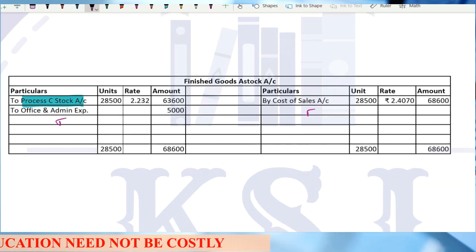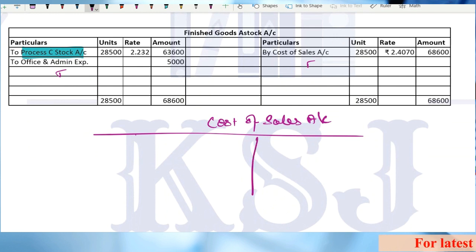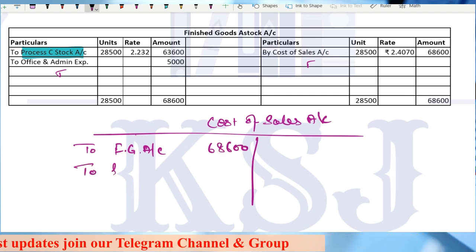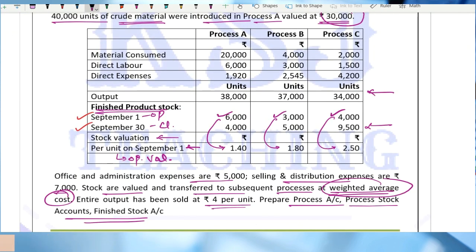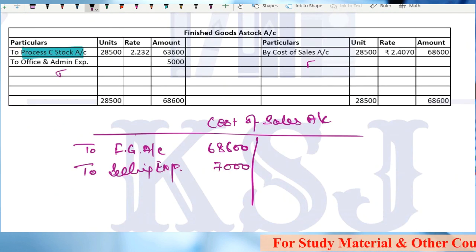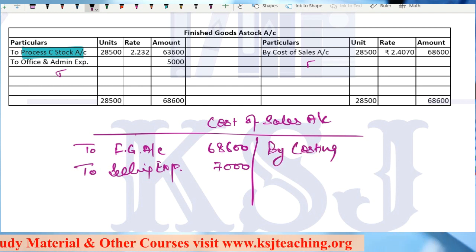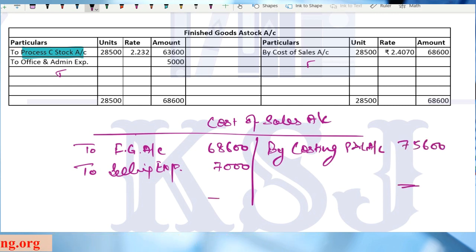If you are required to prepare cost of sales account, in that case you can use that. In that case what you can do is to finished goods account 68,600, right, to selling expenses, whatever the expenses are given in the question, that is selling and distribution expenses 7,000, right? 7,000. Clear? So here you can write by costing P&L, by costing profit and loss account 75,600. So this is how you can prepare the cost of sales account.